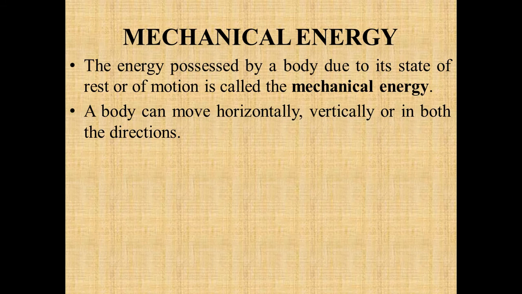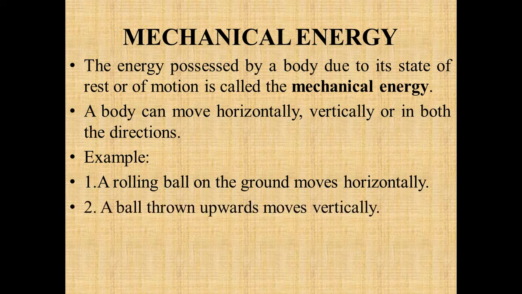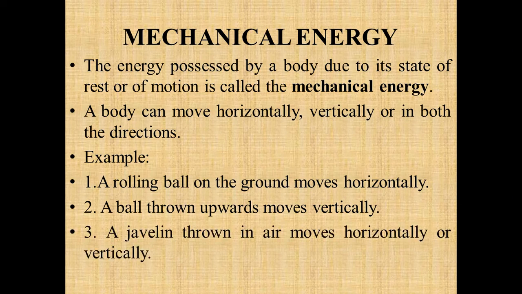Whenever we apply a force, the body can move either horizontally or vertically, or in both directions. For example, a rolling ball on the ground moves horizontally. If you throw a ball vertically upwards, it will move in the vertical direction.